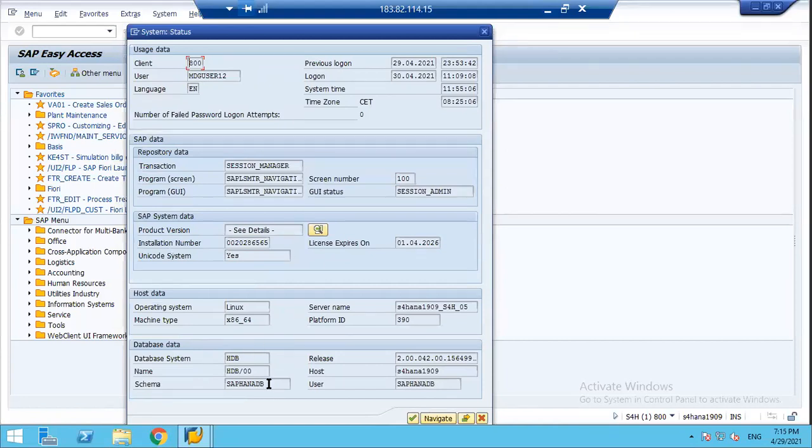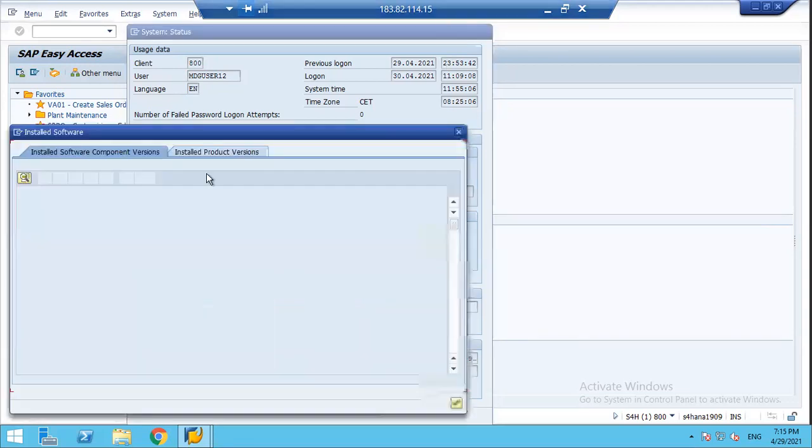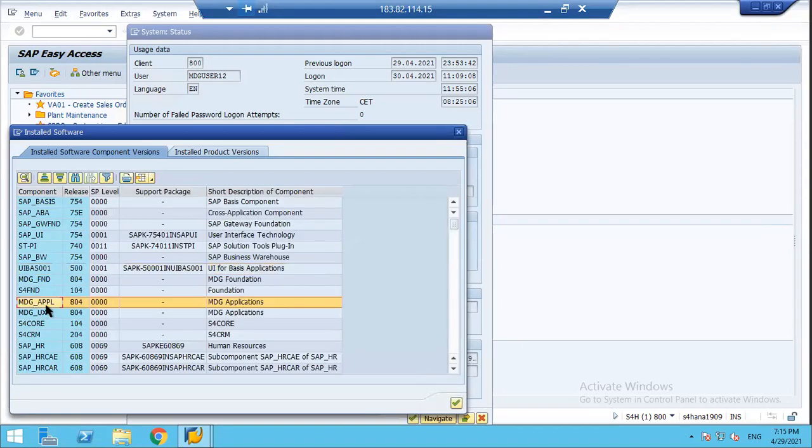If you can see here, we are using the SAP HANA system. It's a HANA database. And if you see these details, you could see all the installed product software components in this system. And here, you can see the MDG application component has been installed.